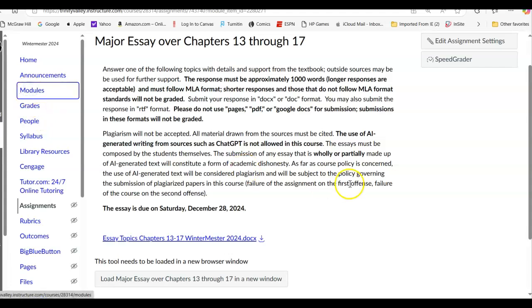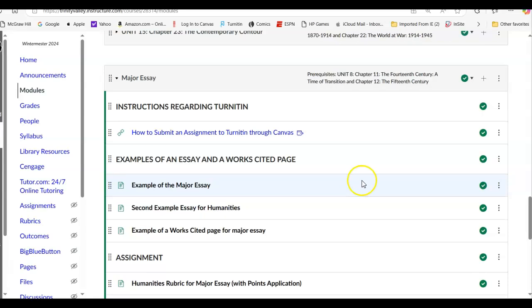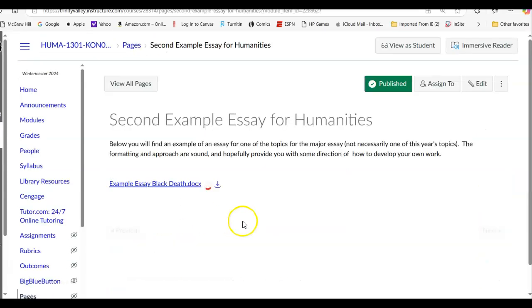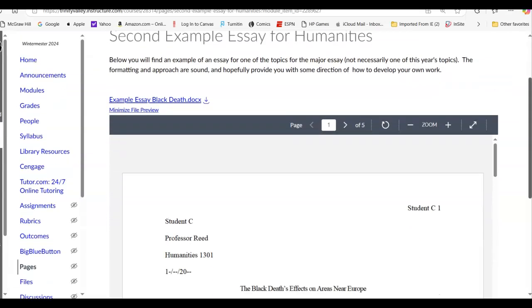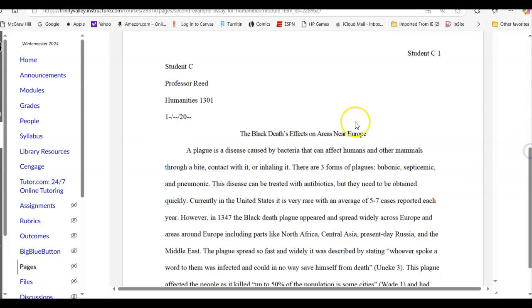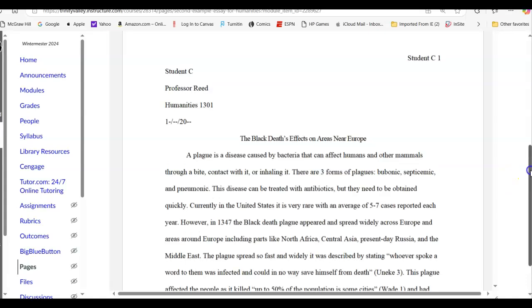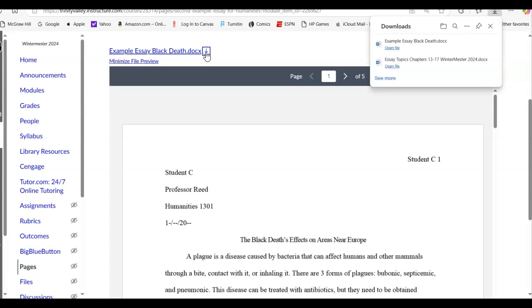Again, details are offered over here in the sense of example essays and the detail of how to do the works cited page, following MLA. For the assignment, the idea about having it double spaced, again, the sample essays, I'll just click on this one again. And I'll have to check to see why Canvas was not opening the topics for you the way it's doing the essays. But again, this is how your essay should look. Double spaced, details. Now, if I download this one, I can show you a few details. So let me go ahead and just open this one up.